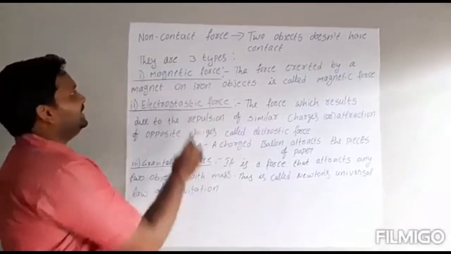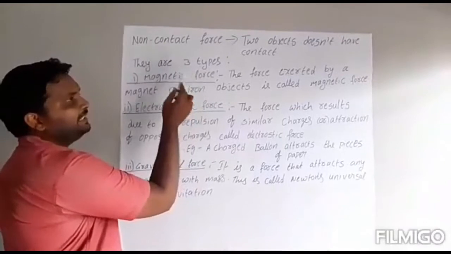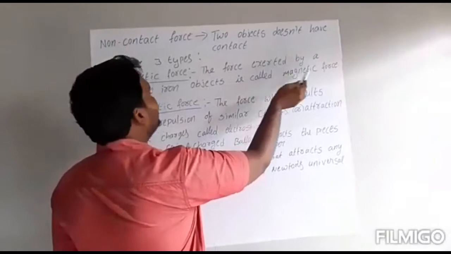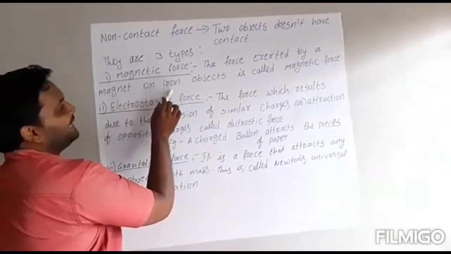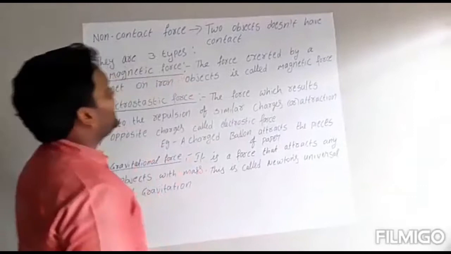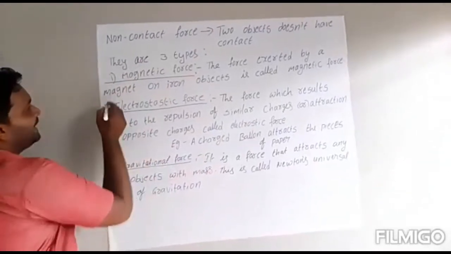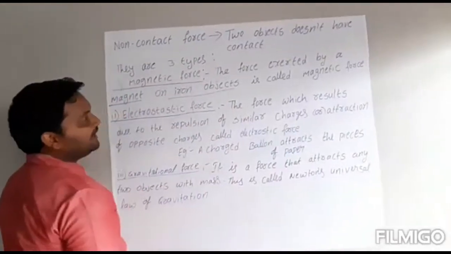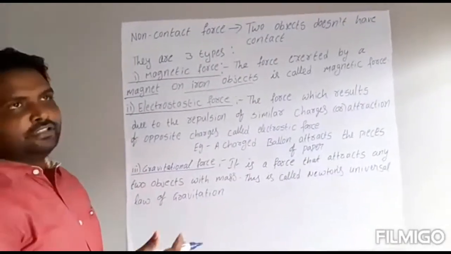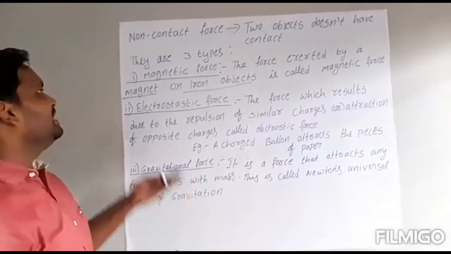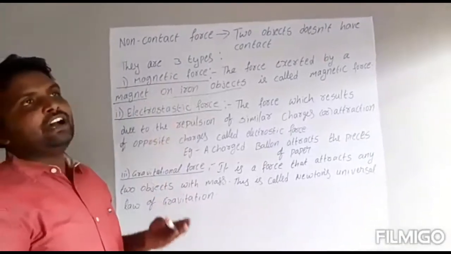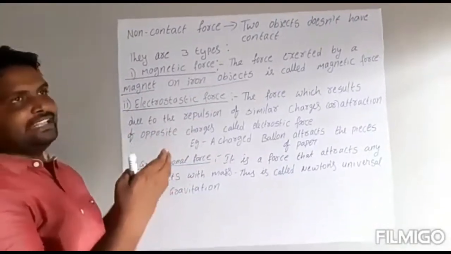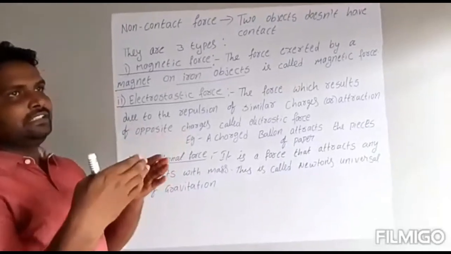What are they? First is magnetic force. What is the definition of magnetic force? The force exerted by a magnet on iron objects is called magnetic force. See here, the magnet is one object and iron objects are another object. The force happens between the magnet and iron objects. When the magnet comes near the iron nails, they attract each other.